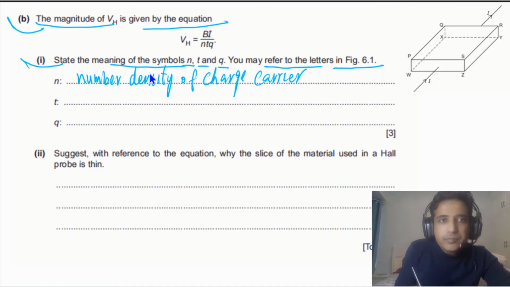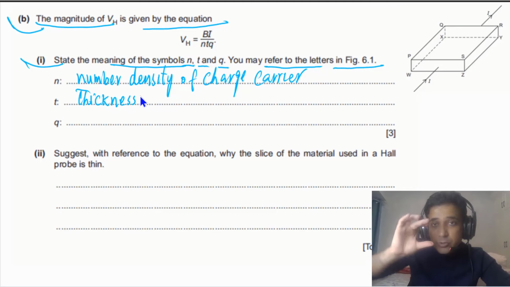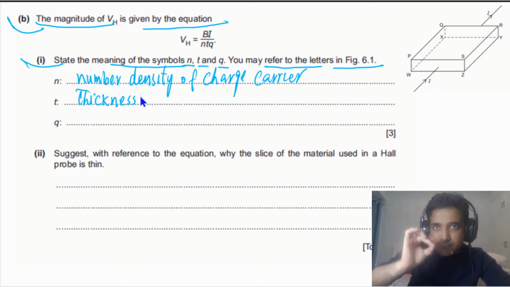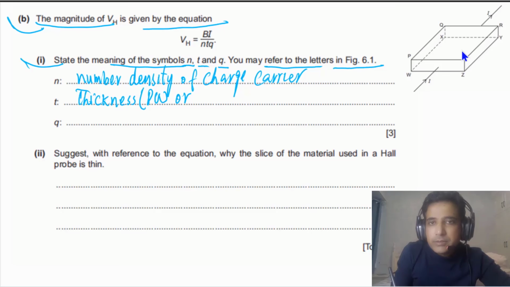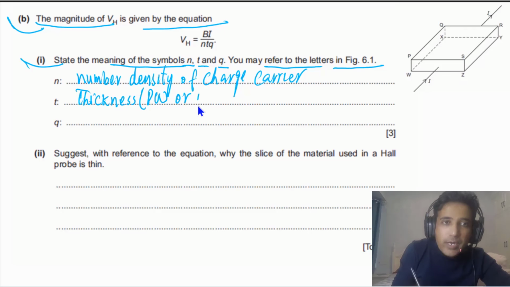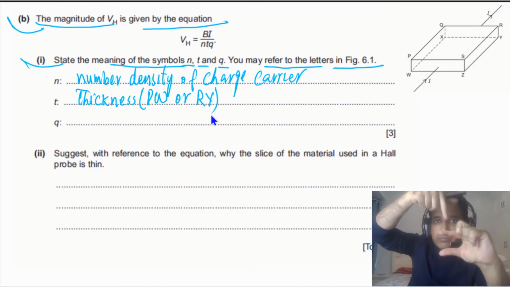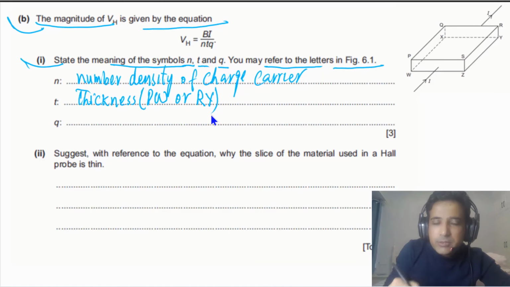And T is the thickness. This is the thickness of the side through which the magnetic field is passing. The magnetic field in this case is passing through PW, so we can say this is thickness PW, or thickness SZ, or RY. It means the thickness through which the magnetic field is passing. In this case the magnetic field is vertical, so it is passing through this thickness. So this one is the T.